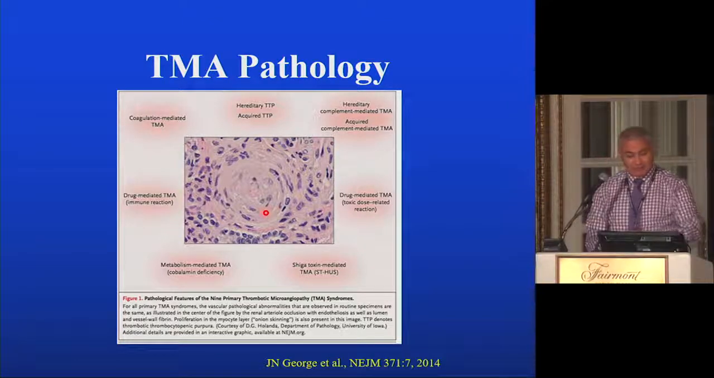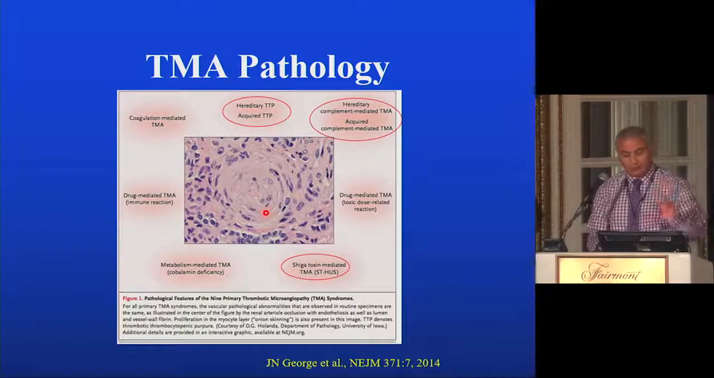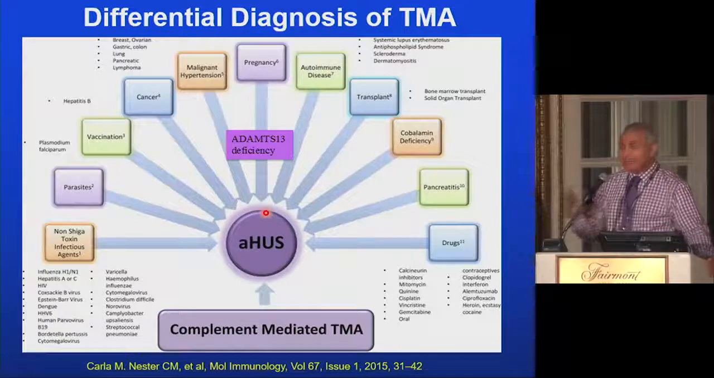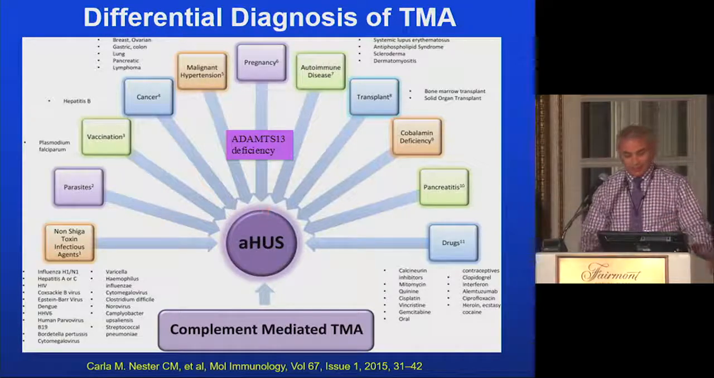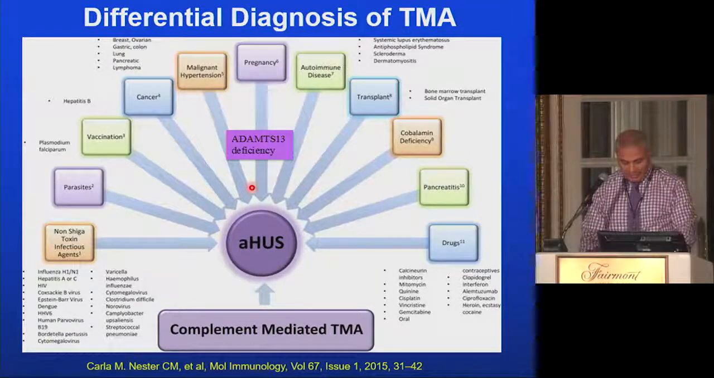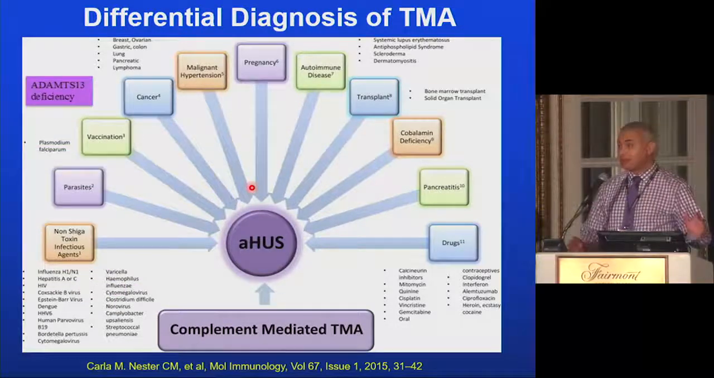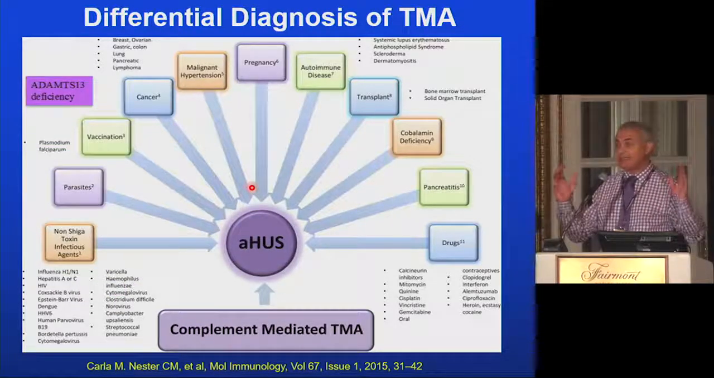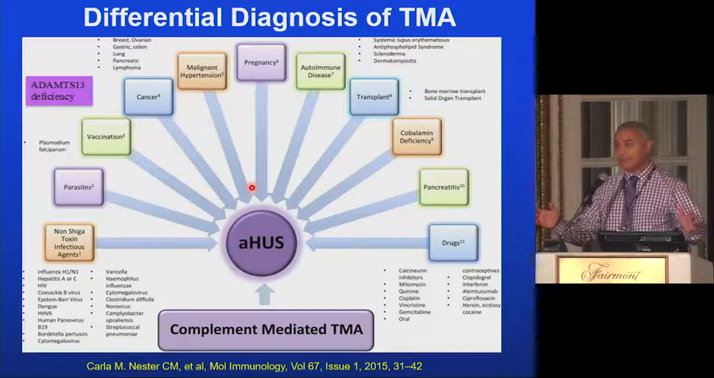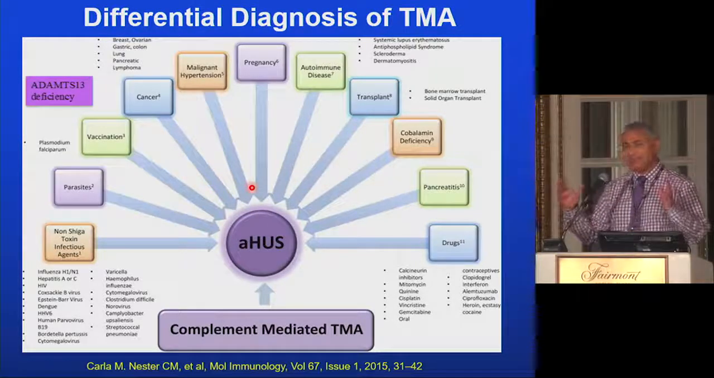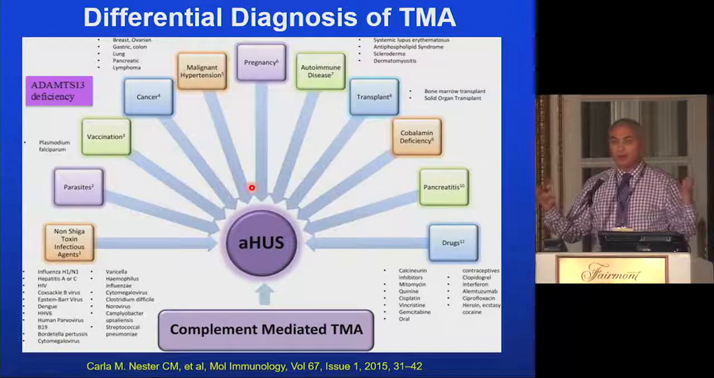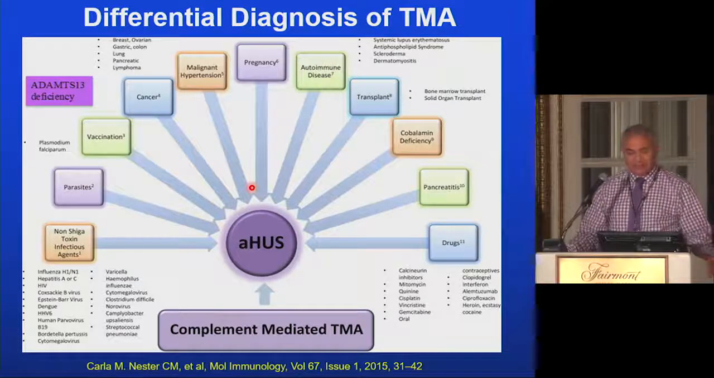So there are many syndromes that could cause thrombotic microangiopathy. What I will be focusing on today are the hereditary and the acquired TTP, hereditary and the acquired complement-mediated TMA, and the Shiga toxin-mediated hemolytic uremic syndrome. So when you see a TMA, we all should think TTP, and that's easy to rule out by checking an ADAMTS13 level. If your ADAMTS13 level is less than 10%, you are dealing with TTP. But if your ADAMTS13 activity is more than 10%, you almost rule out the possibility of TTP.